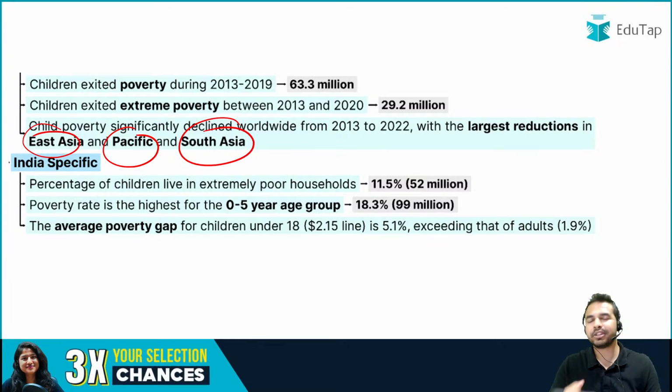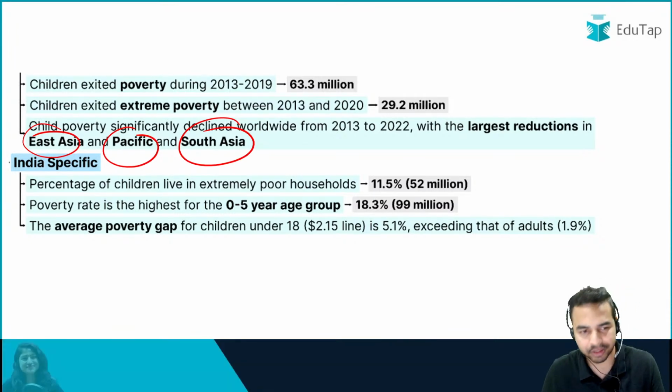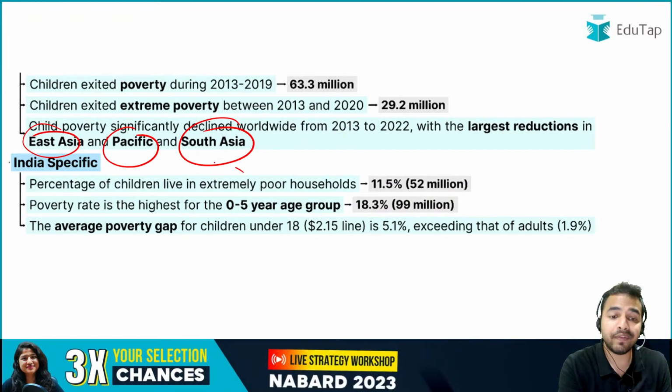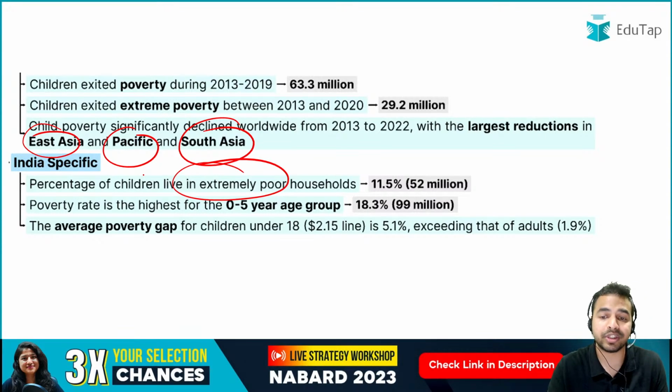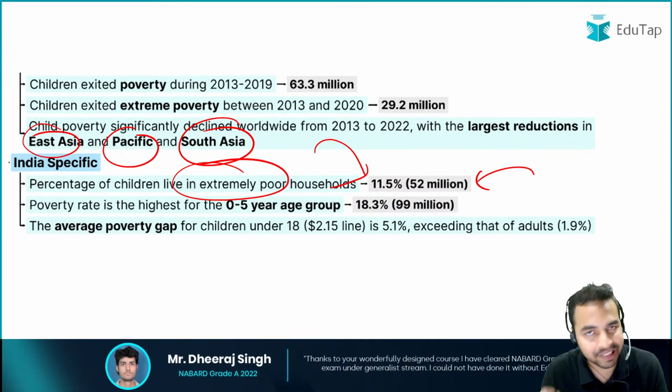और जब हम बात करते हैं सबसे इंपॉर्टेंट चीज की, मैं आपको बता दूं कि इंडिया का डेटा इज द मोस्ट इंपॉर्टेंट थिंग. तो इंडिया के डेटा की अगर हम बात करते हैं, तो the percentage of children who lived in extremely poor households, they were 11.5%, that is 52 million children, which also shows that really the situation is worse in India as well.